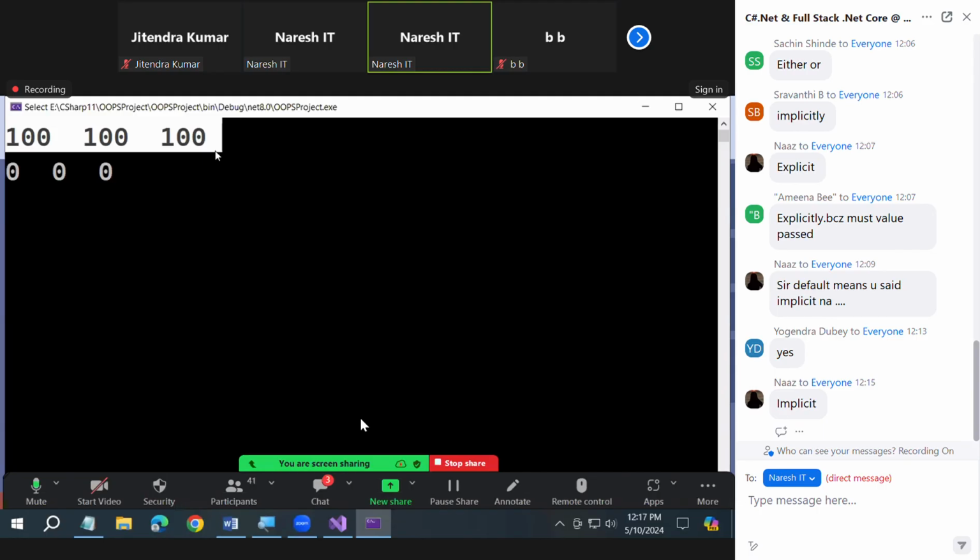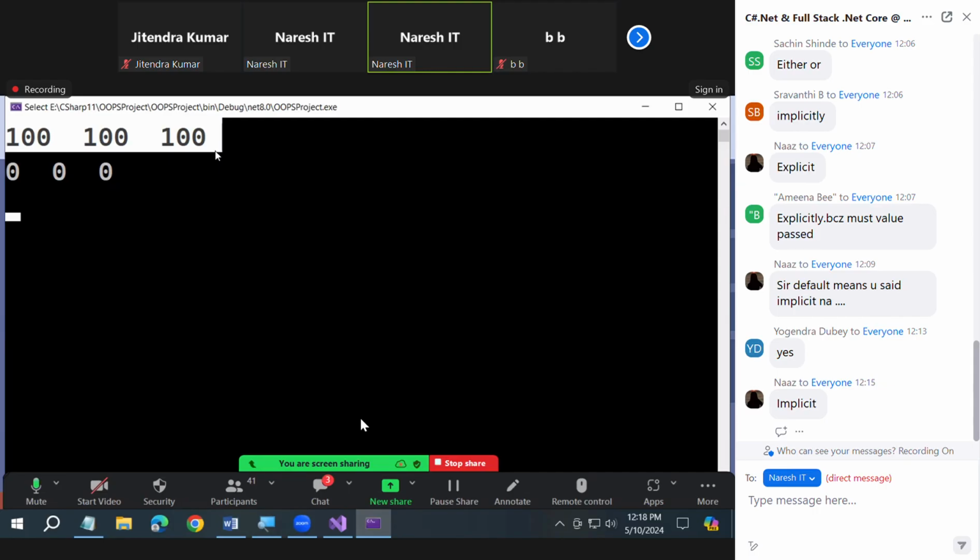So when you're given a chance to purchase multiple dresses, what do you purchase? Different colors, different patterns, different designs. Same way, when I'm creating multiple instances and all instances have the same value, does it not look boring? You created 10 instances, and in all the 10 instances the same value is present. Then why did you create 10 instances? One is enough now. Right or wrong? Understood my question or not?